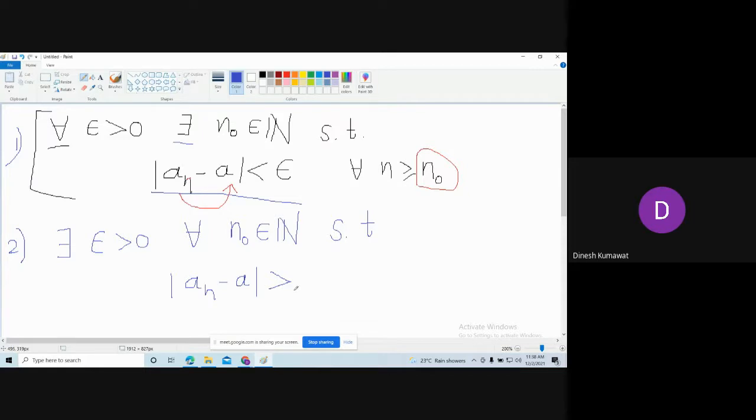What is the law of trichotomy? If I pick any real number, then that real number is either less than 0, equal to 0, or bigger than 0. So here we are having strictly less than, so we need to attach equality also over here.